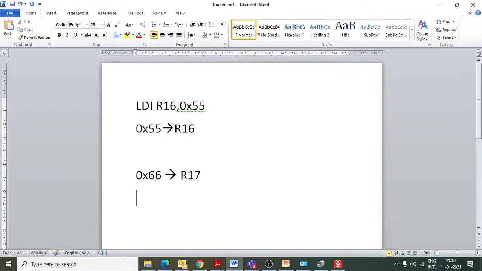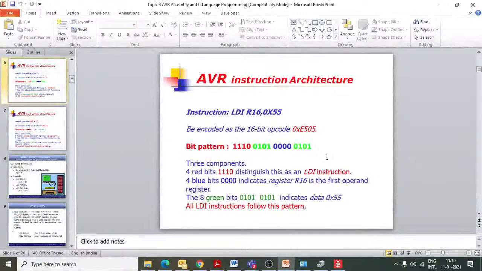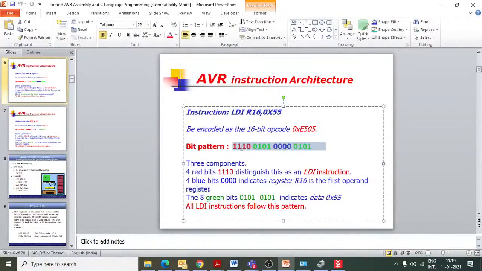LDI R17 comma 0x66. Perfect. You are right. So it is very easy for us to understand this, LDI R17, 0x66. This we are actually writing to transfer 0x66 to R17. But now if you look at this, it is very difficult for us to write in this way and to understand in this way, right?